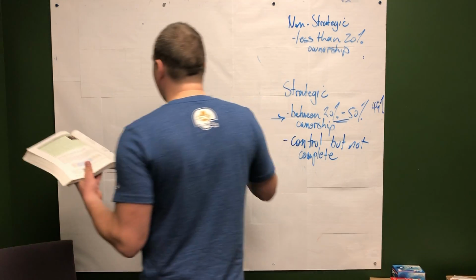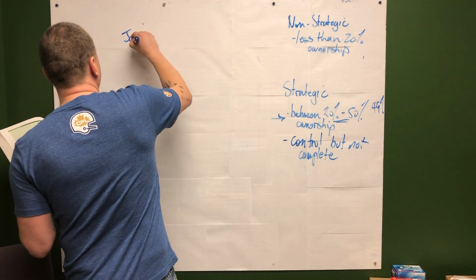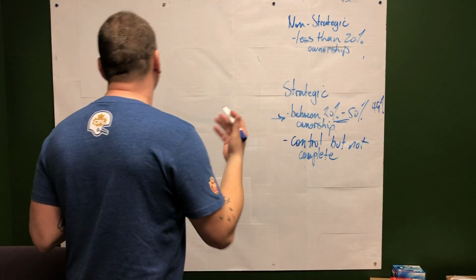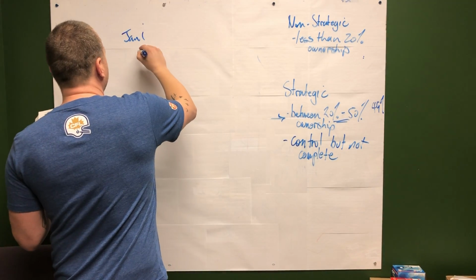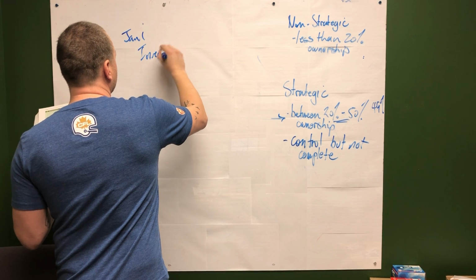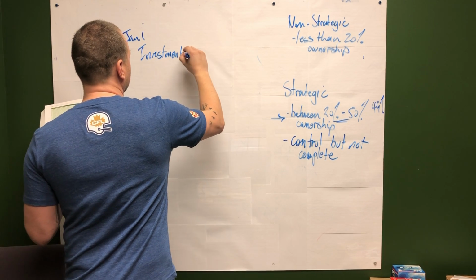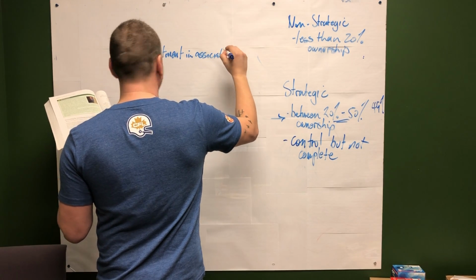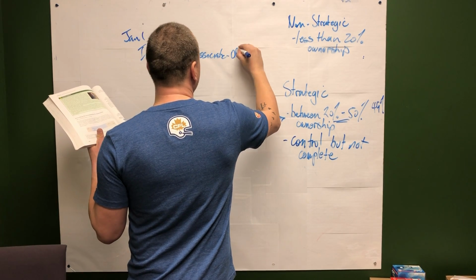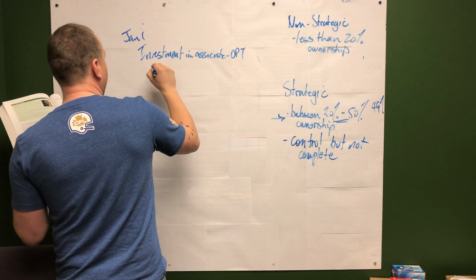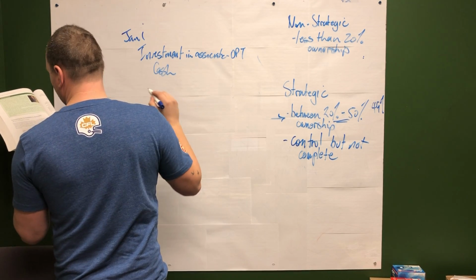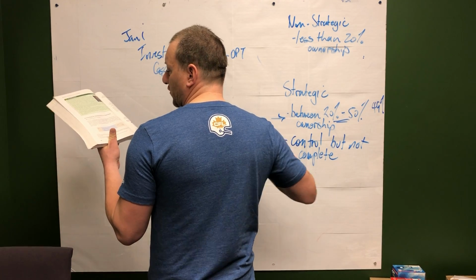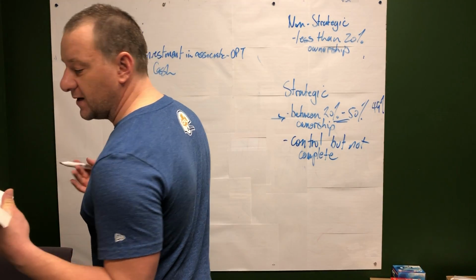Okay, so a little bit different. January 1, it almost looks the same, just the accounts that we're going to use are slightly different. So debit investment in associate, OPT, and credit cash. We purchased 3,000 shares, that's 30%, so there must have been 10,000 shares outstanding.